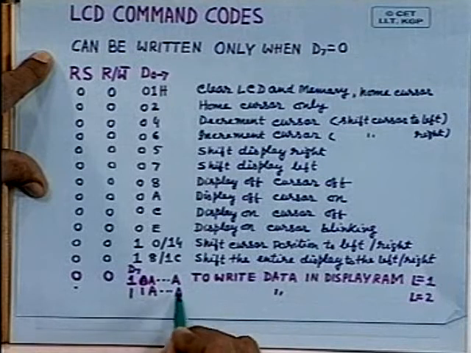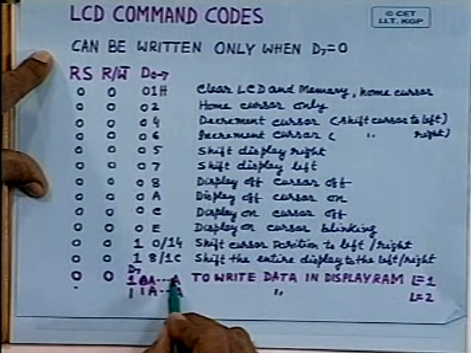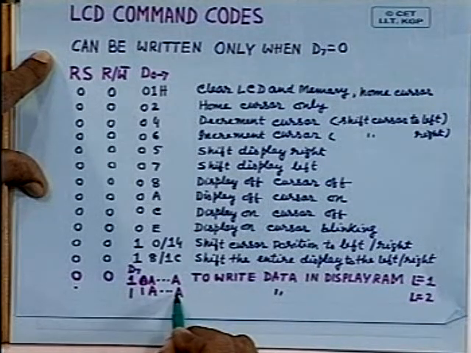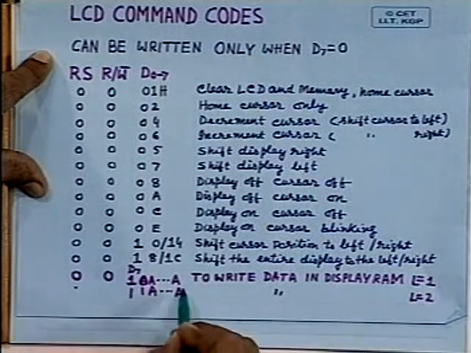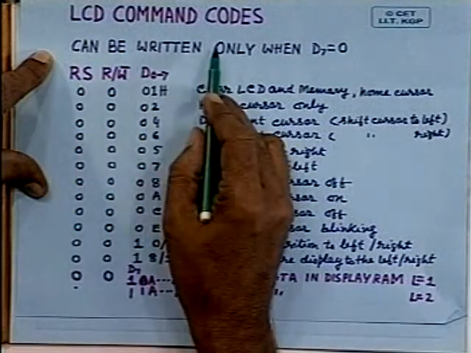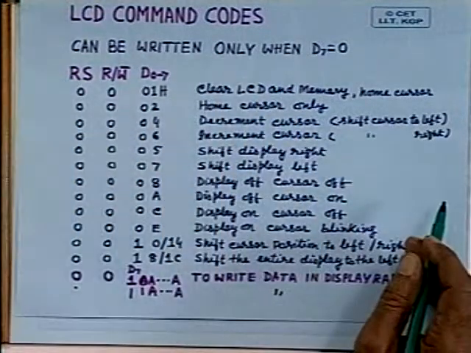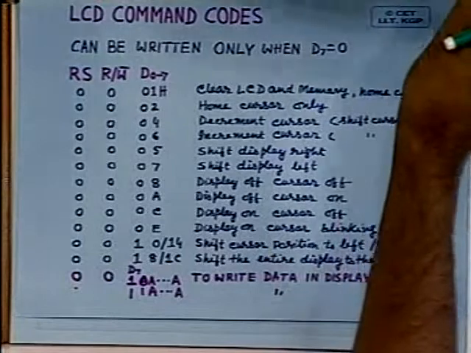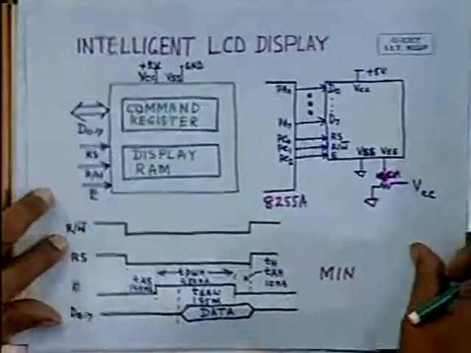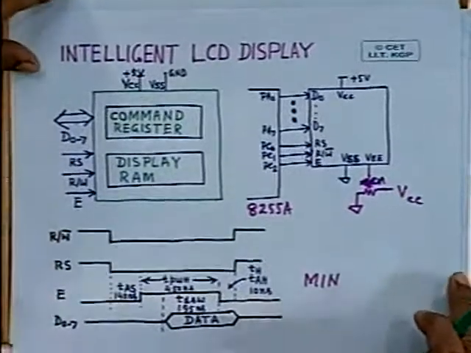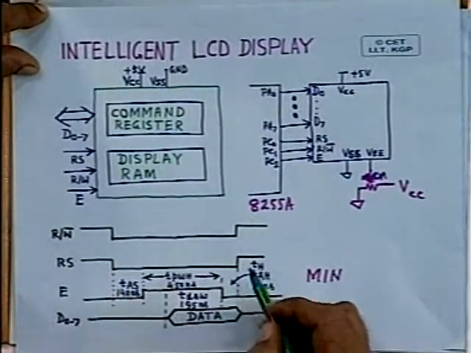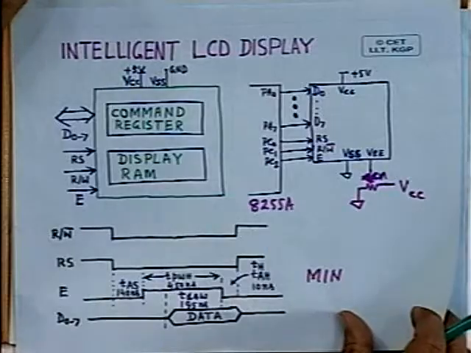That means the address of the display position can be provided here for either line 1 or line 2. After executing this command word, if you write another data, it will go to the display RAM address provided here. So in this way the display RAM values can be written, and after that it will keep on displaying on the display device.